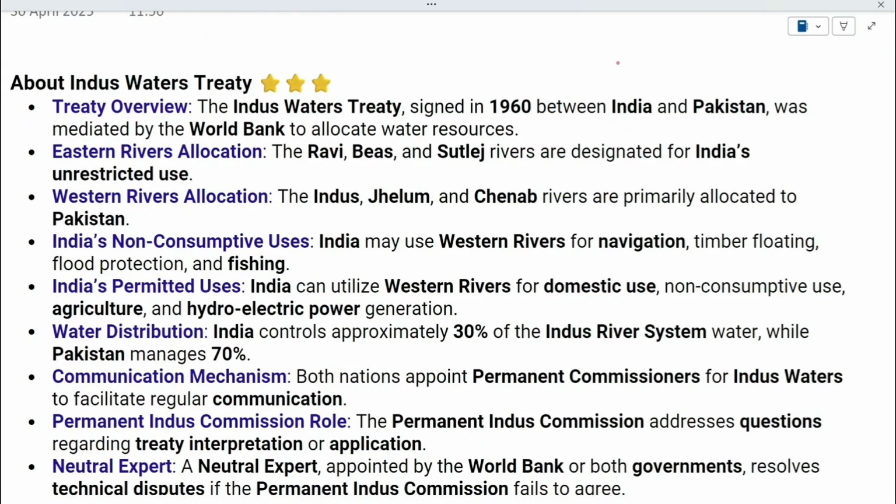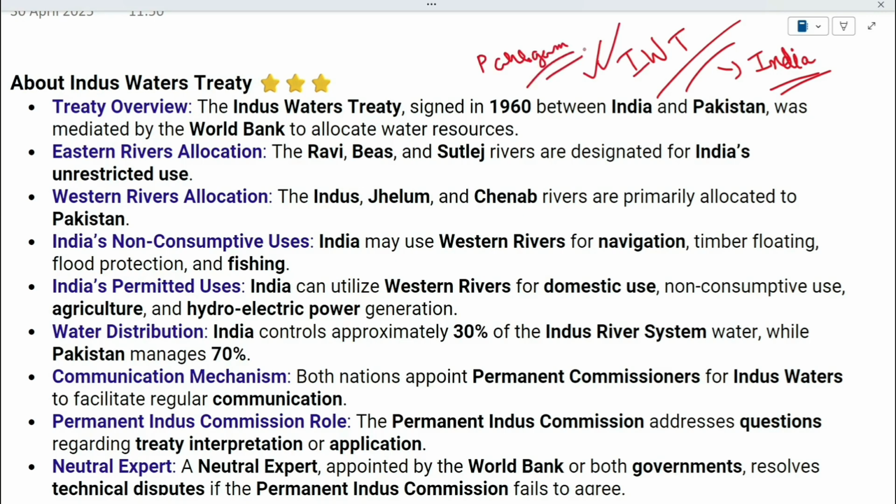Today in a very short session we are going to discuss the Indus Water Treaty, because this was in the news a lot recently, right? This Indus Water Treaty was put into abeyance by India, that is, it was put on pause. India has said that it will no longer abide by the Indus Water Treaty, owing to the terrorist attack that took place in Pahalgam. I hope you all are aware of it, right? The terrorist attack that took place. It was a very heinous crime by some terrorists, right?